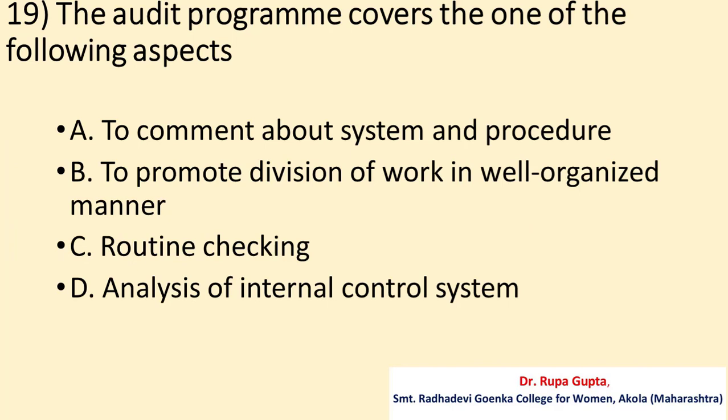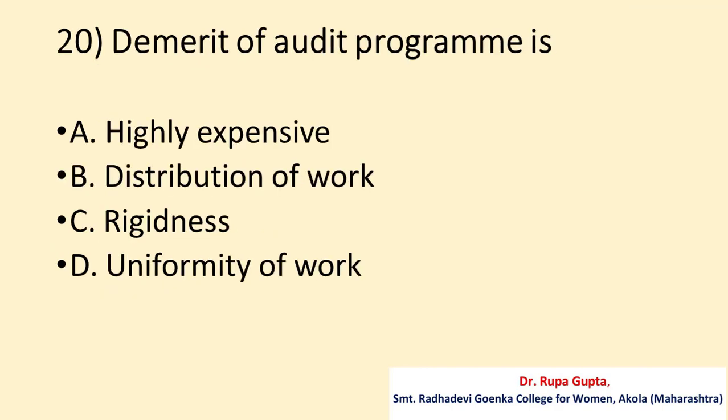Question number 19. The audit program covers one of the following aspects. A. To comment about system and procedure. B. To promote division of work in well-organized manner. C. Routine checking. D. Analysis of internal control system. And the correct answer is B. To promote division of work in well-organized manner.